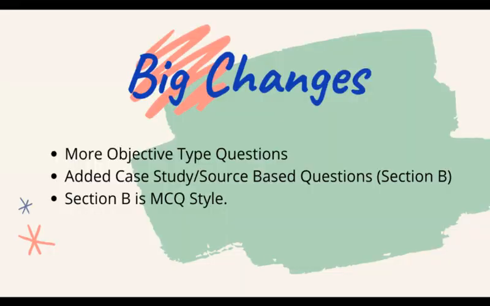So in the final analysis, if we look at the big changes that have taken place, really not so much. They've only added more objective type questions to your question paper. They've added a new section B, which will be about case study and source-based questions, which is more in MCQ style. Whereas the 3-mark questions remain as they are, the 8-mark questions remain as they are, and the regular source-based questions where you're supposed to give text-based answers remain the same, and so do the maps. So nothing to be afraid about.